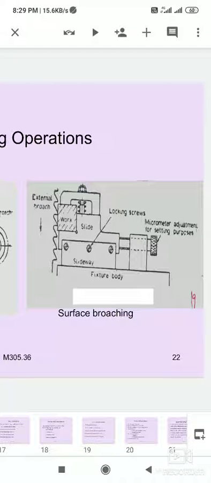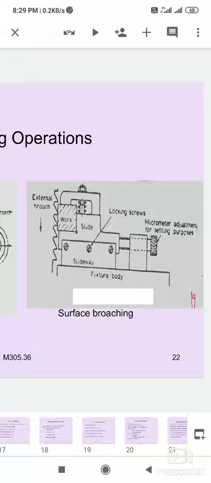Internal broaching is used for machining and sizing of round holes, square, hexagonal, and many other shapes of holes. Internal keyways, splines, and gates are easily produced by broaching. External or surface broaching is increasingly used in mass production as an alternative to milling. It can machine plain or complex shapes easily and economically.